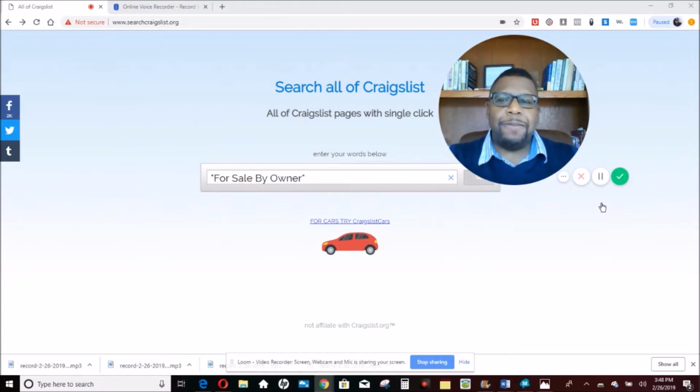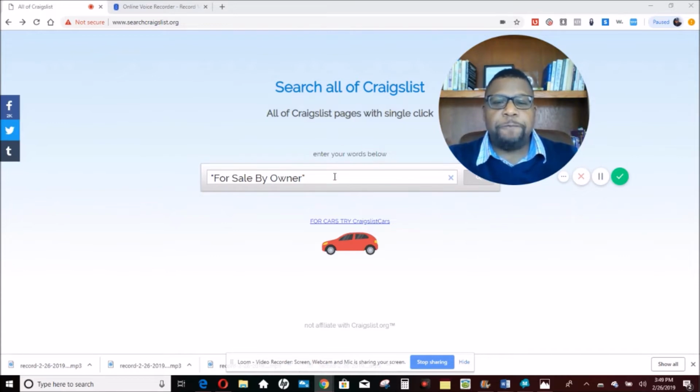And what happens is, if you want to expand your real estate investment activity so that it's nationwide, it would take forever, basically searching page by page, county by county, state by state on Craigslist. So there is a solution, and the solution is search Craigslist.org. Now, search Craigslist.org allows you to search all of Craigslist.